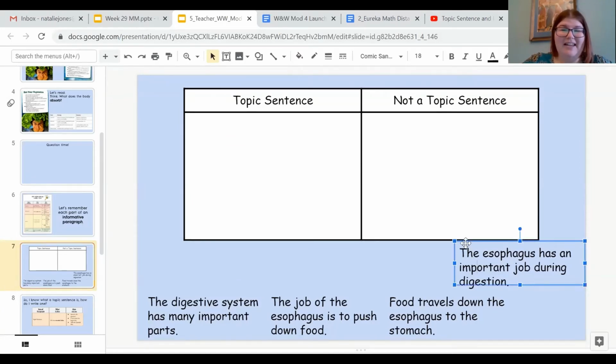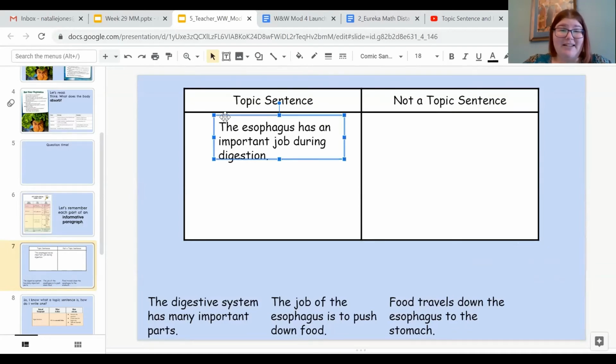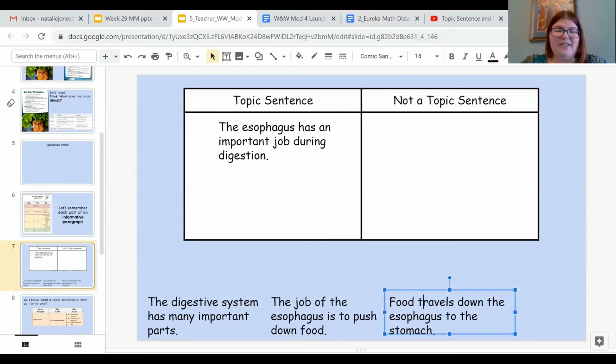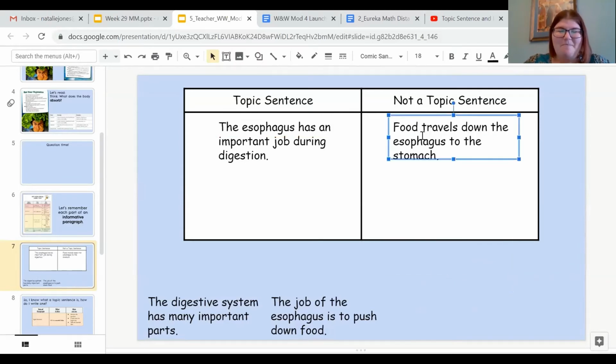If you had your thumb up, it is a topic sentence. Okay, what about: food travels down the esophagus to the stomach? Is that a topic sentence? No, that's not a topic sentence. That's not big enough. That's one little piece of what the digestion is.